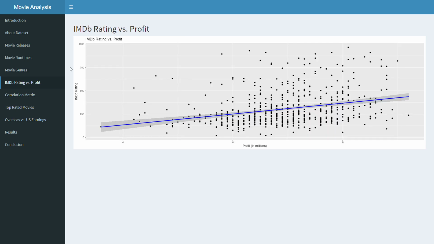This graph shows the IMDb rating versus profit, and from the trend line in the graph we can see that on an average IMDb rating increases with the increase in profit. The relation is not very strong, but considering all movies including the very high rated, highly profitable ones, the trend comes out positive.